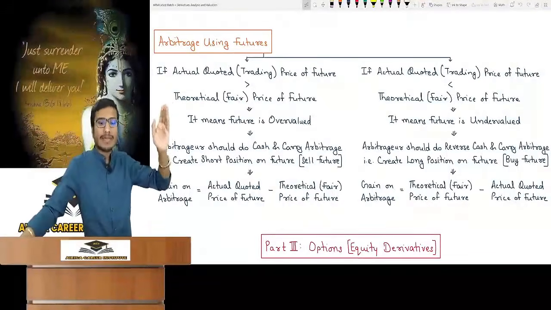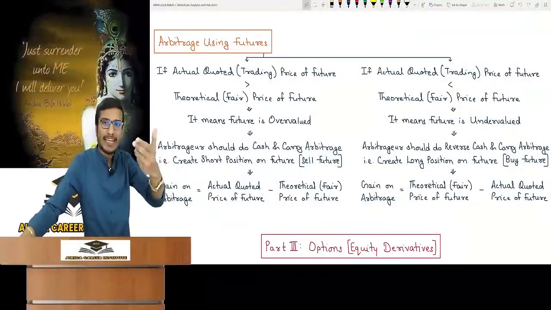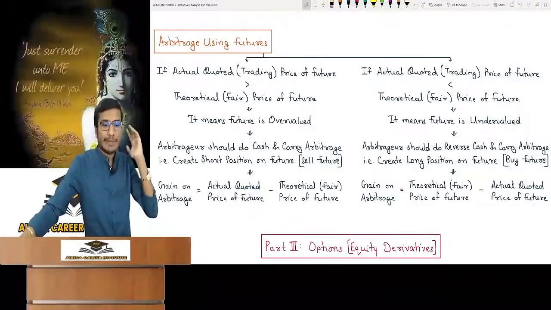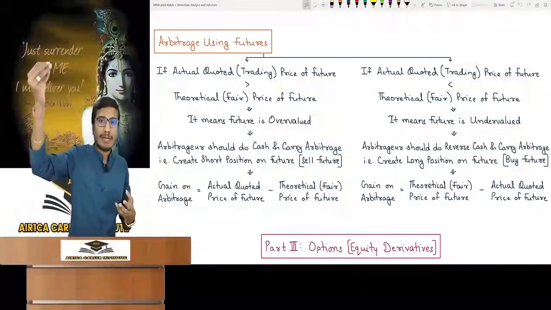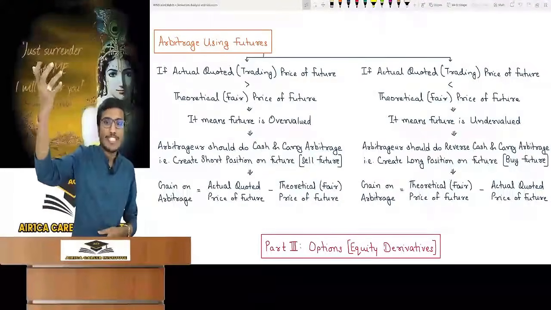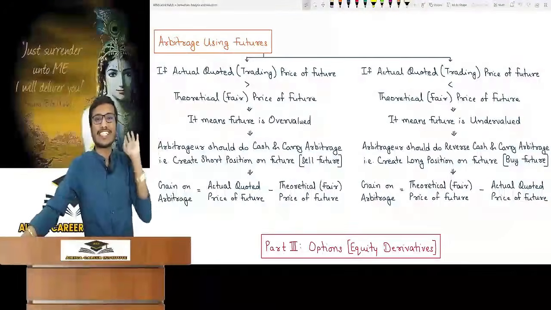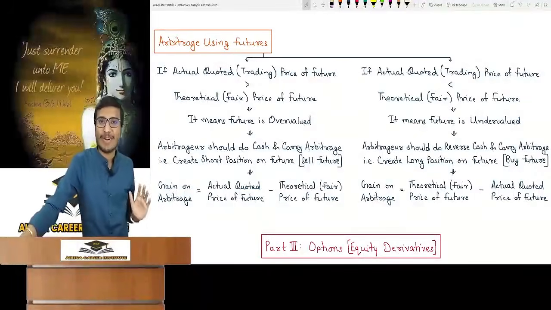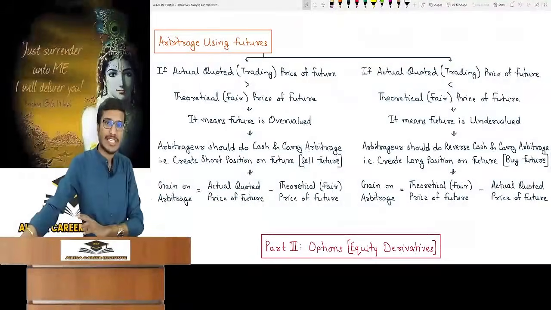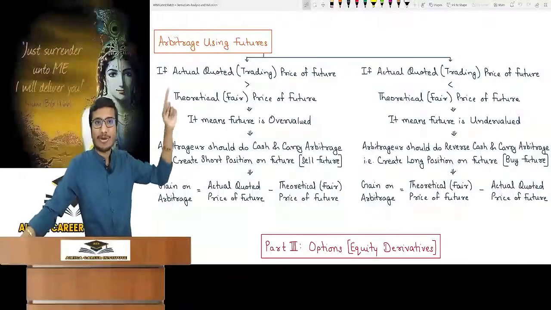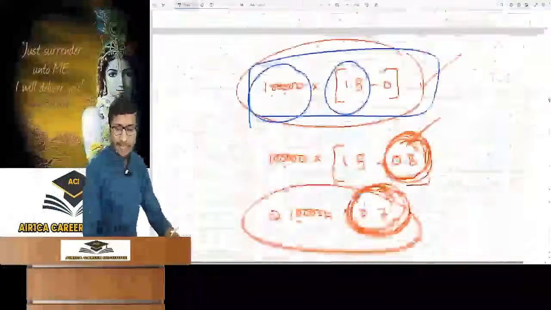If the actual quoted trading price of the future is more in today's date than the theoretical fair price, if you take out the theoretical fair price and compare it with the actual quoted price of the future, then the future price is more in the market, meaning overvalued. Future is a product. Fair price is less, market price is more, so it's expensive. And what should we do with the expensive thing? We should sell it. You should create a short position in the future, meaning make a contract to sell the future, as it's downside betting. This case is called cash and carry arbitrage in technical language. Do you know how much will be the gain for the arbitrager? Difference of these two: actual quoted minus theoretical price of the future. I have explained logically. Now quickly see.